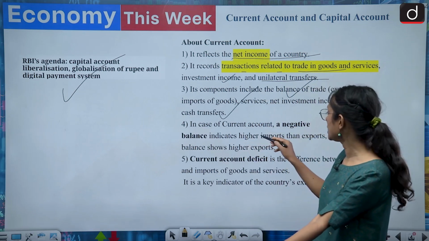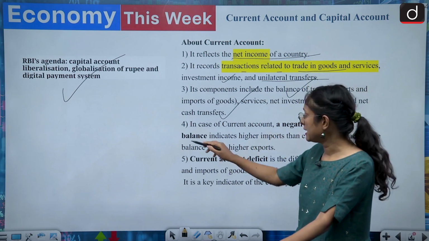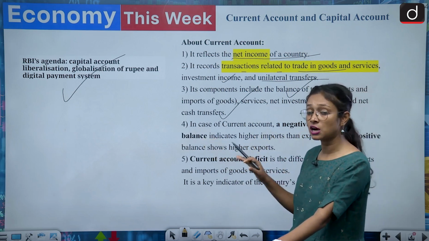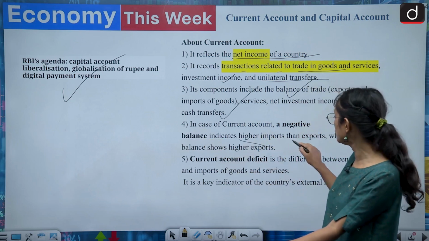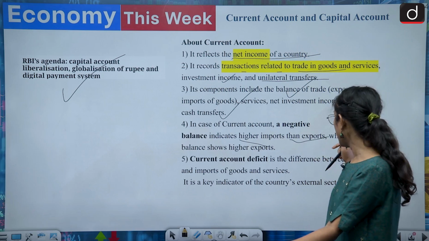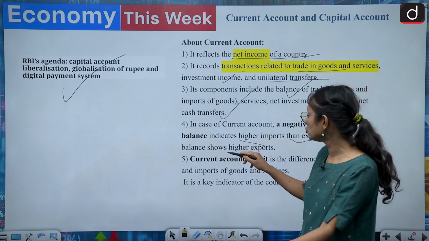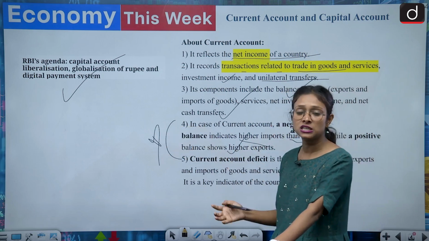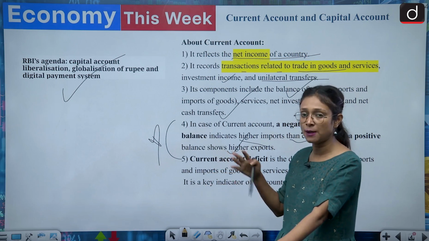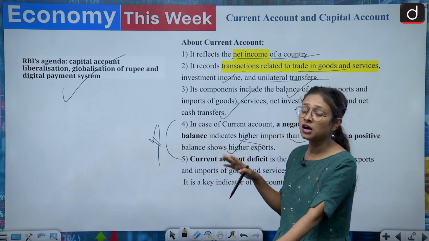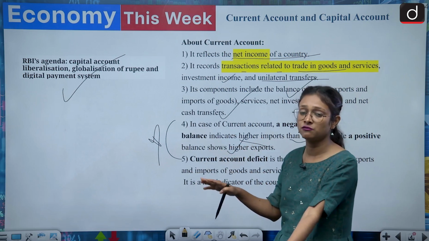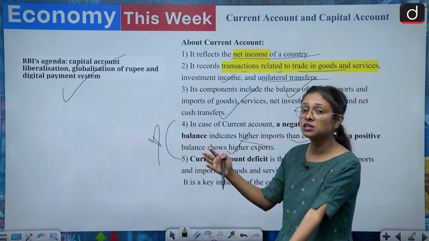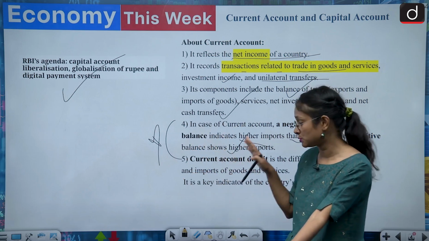In case of current account, when there is a negative balance, what does the negative balance indicate? If there is a negative current account balance, it indicates higher imports than exports, while a positive balance shows higher exports. So this is very much important for your examination. In a statement-wise question, they can ask what is the situation if there is a current account in a positive way or in a negative way. So positive means that exports are higher, and in negative, the imports are higher. So this is the basic difference between the two.